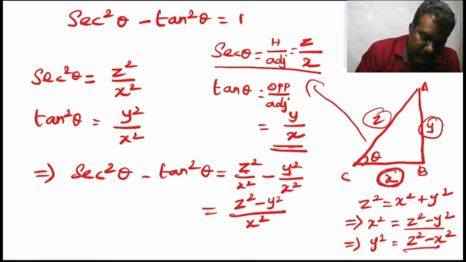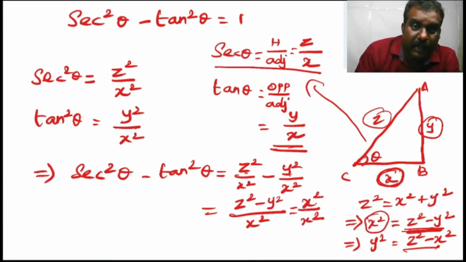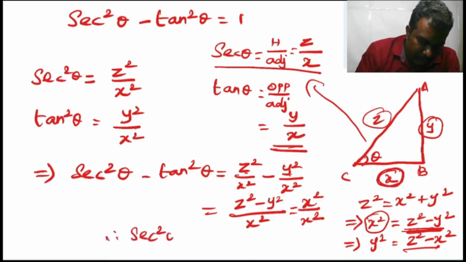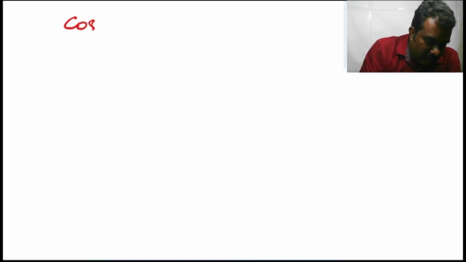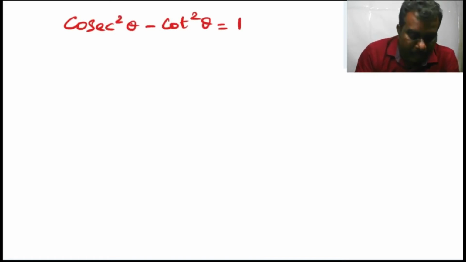What is z square minus y square? Z square minus y square is equal to x square. So this can be written as x square divided by x square. X square divided by x square can be written as 1. Therefore, secant square theta minus tan square theta is equal to 1. Now next we can go for cosecant square theta minus cot square theta is equal to 1.